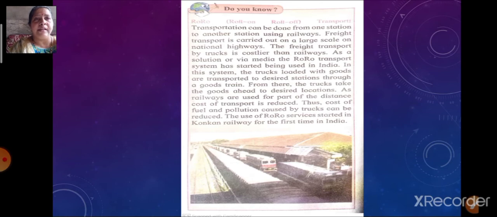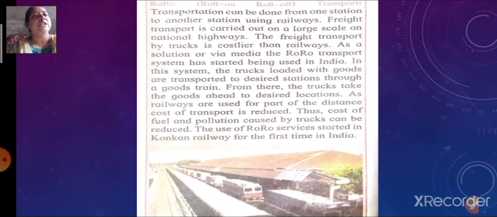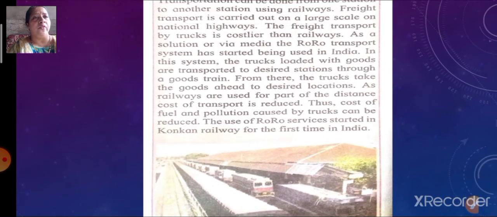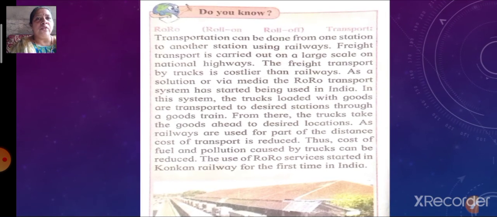Again a "Do you know" part is there, that is the Ro-Ro transport. Now what is this Ro-Ro transport? Ro-Ro transport means roll on and roll off. As you all know, if you compare truck transport and transport by railways, there is a lot of difference. Truck transport is costlier than railway transport. For that reason this Ro-Ro transport was started firstly by the Konkan Railway in India.